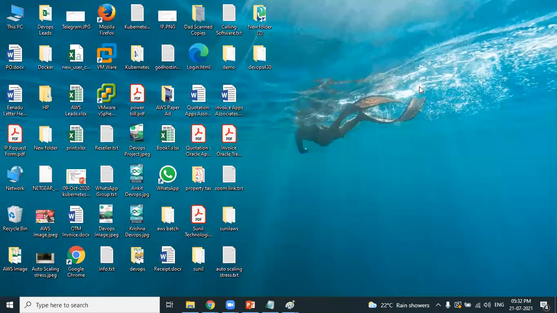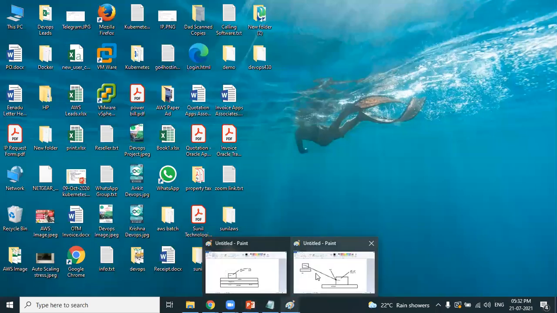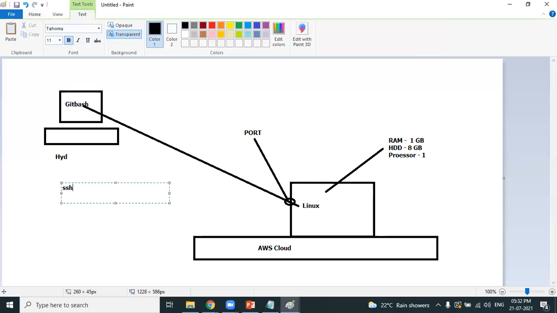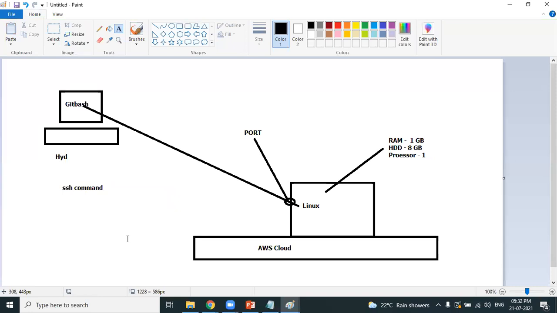Next, how to connect? Friends, if you want to connect to a Linux machine which is running somewhere in Mumbai, you need to use the SSH command. What command is used to connect to a Linux machine? The SSH command is used to connect to a Linux machine.